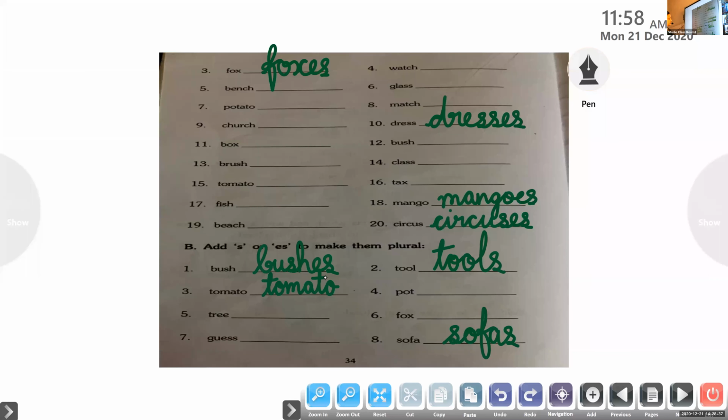S or ES? O is the last letter. What should I add to make plural? S or ES? Yes. ES, yes. Because O is the last letter of the word. So we are allowed to add ES to make plural. Aarti, are you able to remember that rule now? Yes, ma'am. Okay, very good.